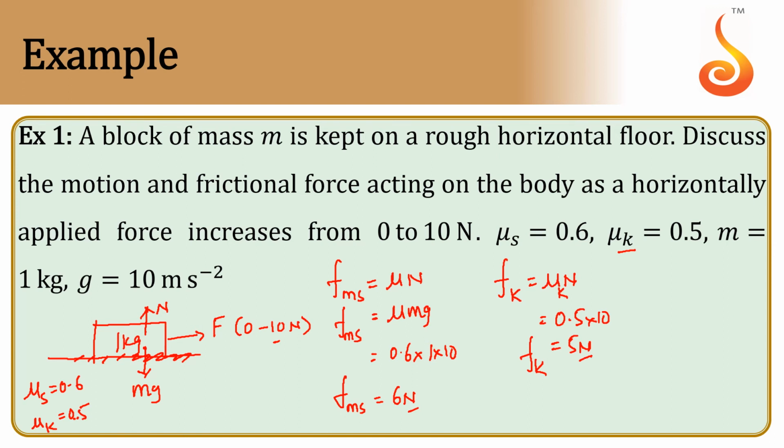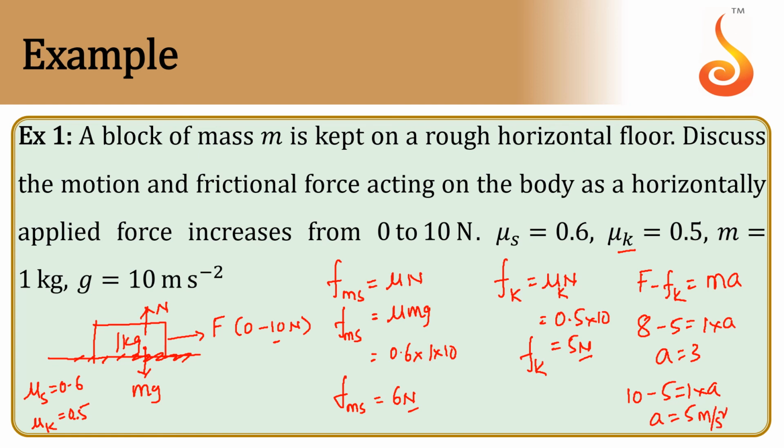Example, if my force is 8 newtons, so what will happen? So my force minus kinetic friction will be equal to mass times acceleration. So 8 minus 5 is equal to 1 into a, so acceleration will be 3. If my force is 10 newtons, what will happen? 10 minus 5 is equal to 1 into a, so acceleration will be 5 meter per second square.